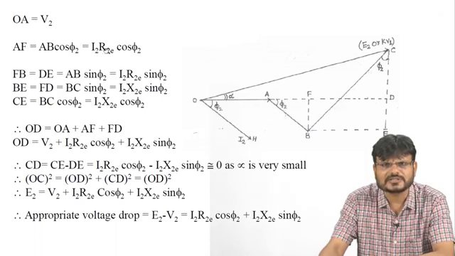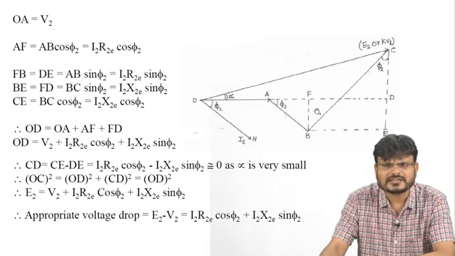Value of this AB is I2 into R2E. So this AF is what? This AF is nothing but I2 into R2E cos phi 2. Now here you can notice that this FD is parallel to this BC, right?